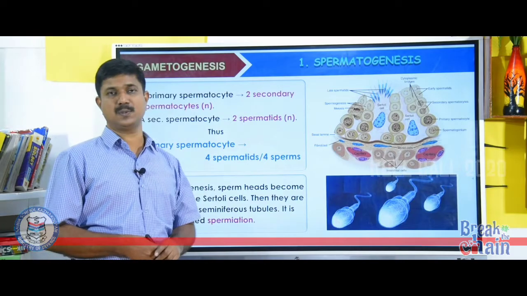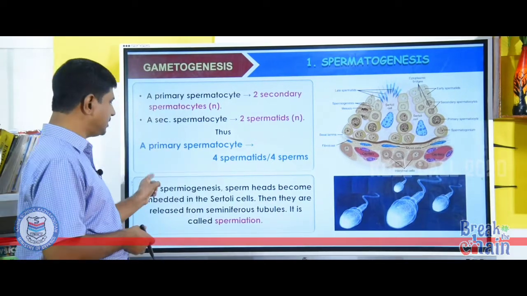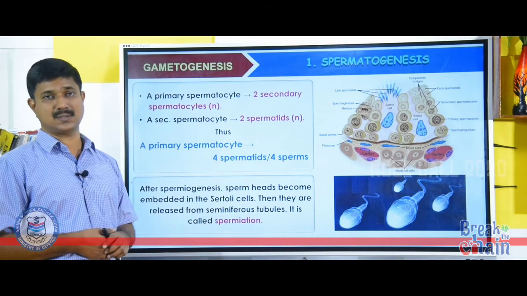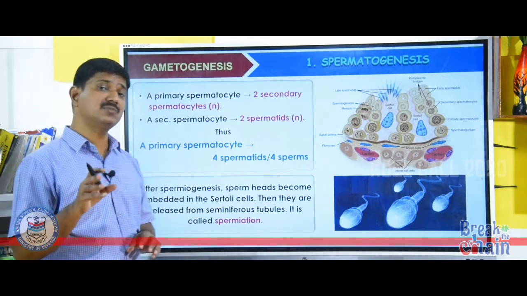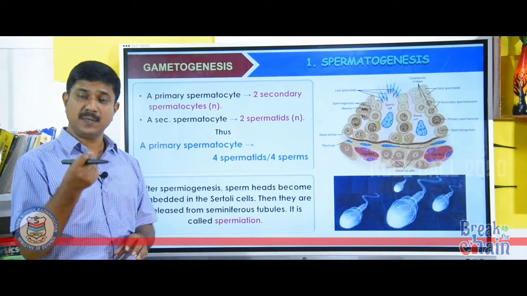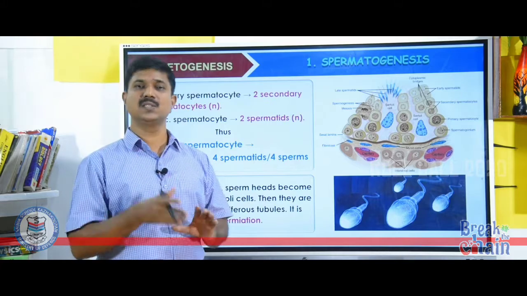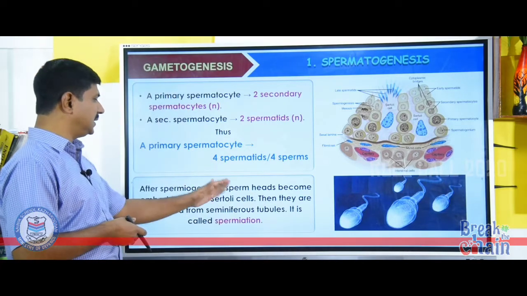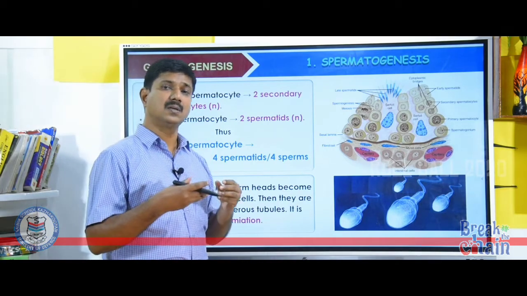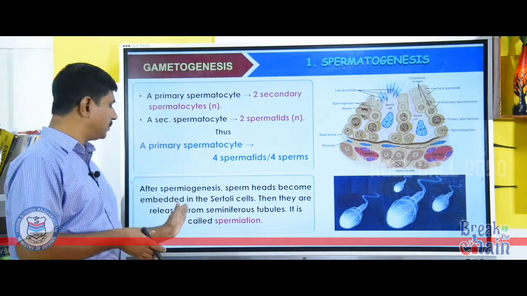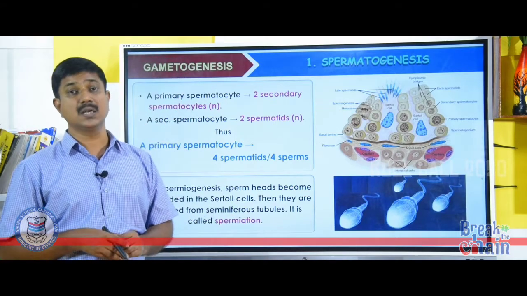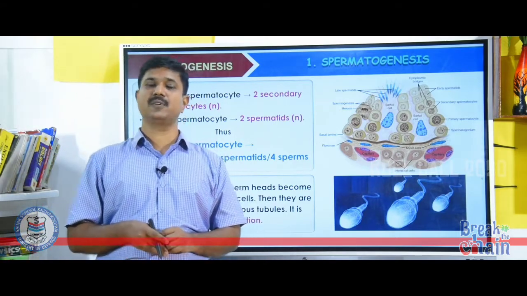After spermiogenesis, sperm heads become embedded in the Sertoli cells. Sertoli cells provide nutrients to the developing sperms. Then they are released from seminiferous tubules by a process called spermiation. Spermiation is the process of release of sperms from the seminiferous tubule.